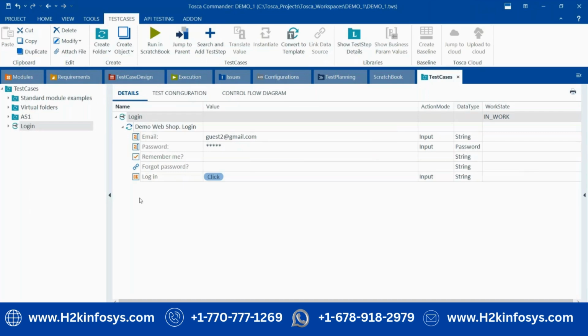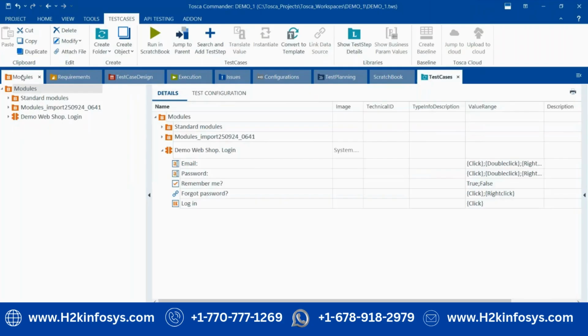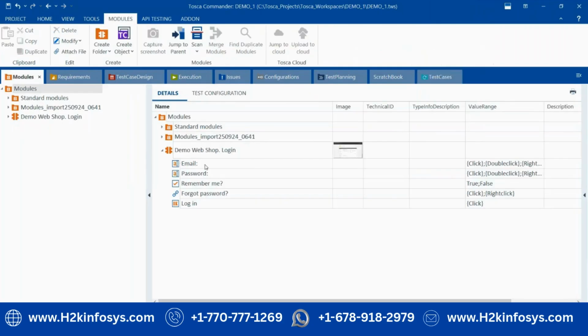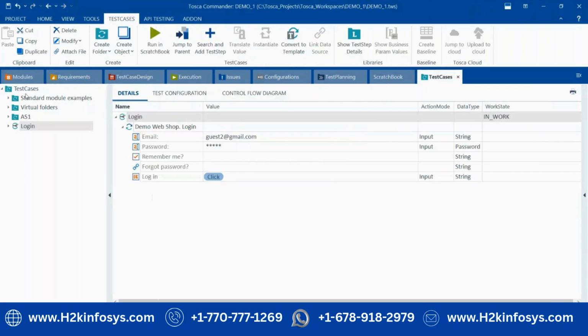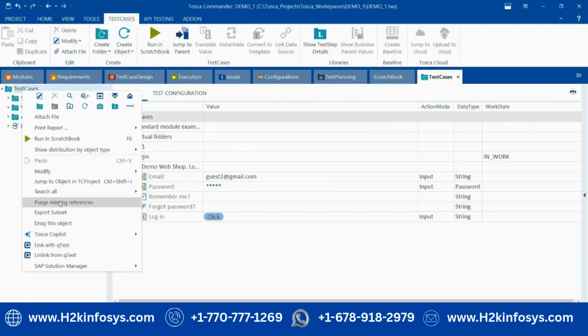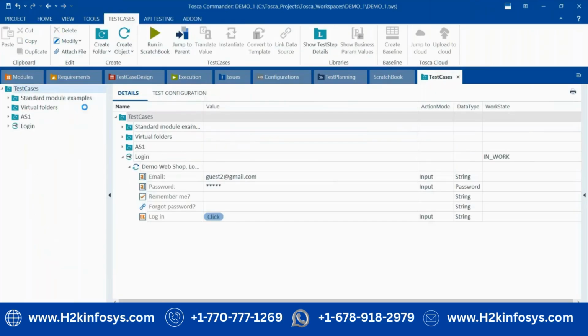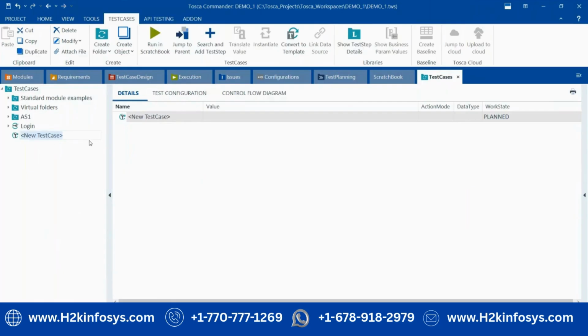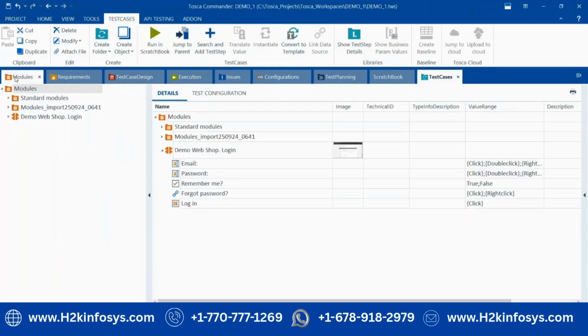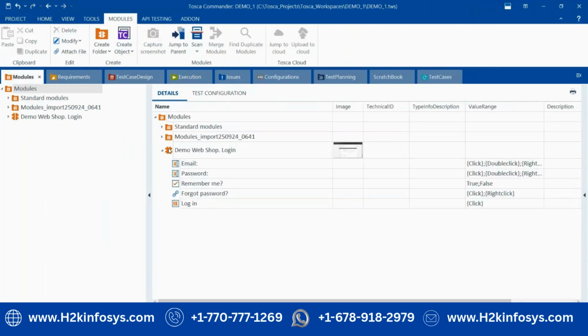Okay. Only important thing is that scanning. If you create the application model, so this is your core part. Everything depends on the same model. Take example, I want to create another test case, and I will give the login one here. So this same model you can use multiple times. So the important thing is whether you are scanning correctly or not.